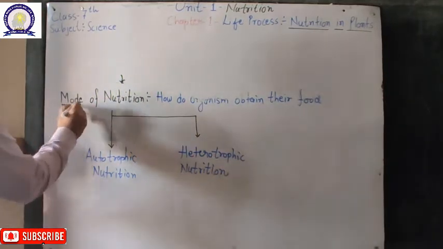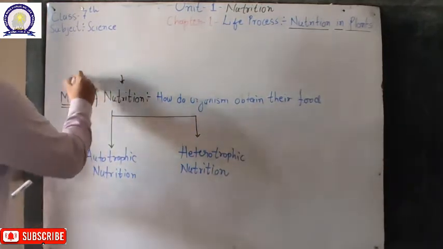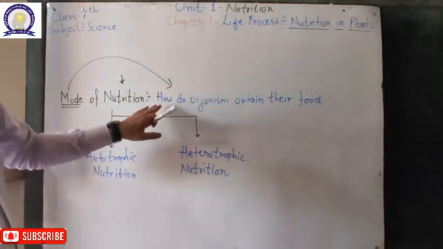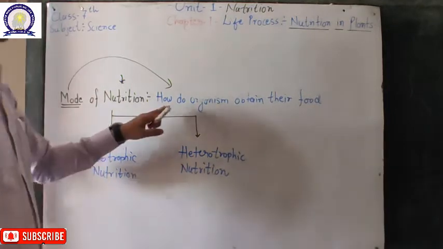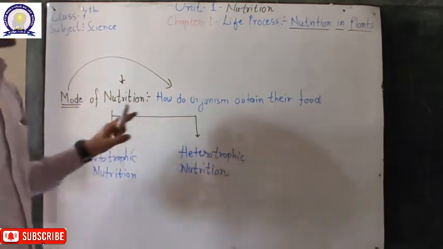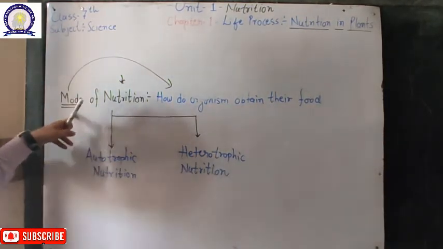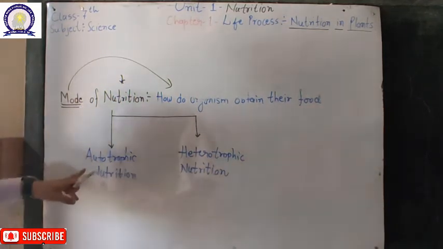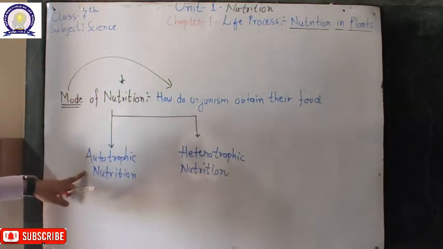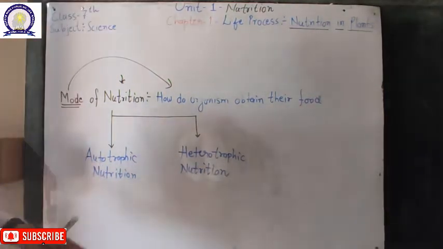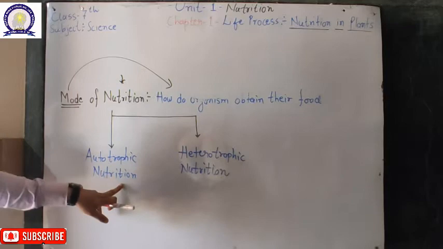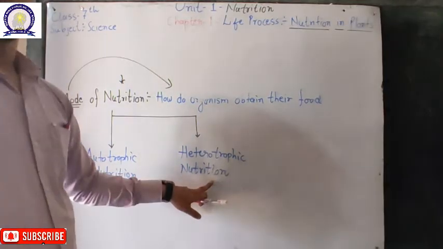Now, what is the meaning of mode? Mode represents how organisms obtain their food. The process by which they obtain their food is called the mode of nutrition, and it can be of two types. The first is autotrophic nutrition, and the second is heterotrophic nutrition.